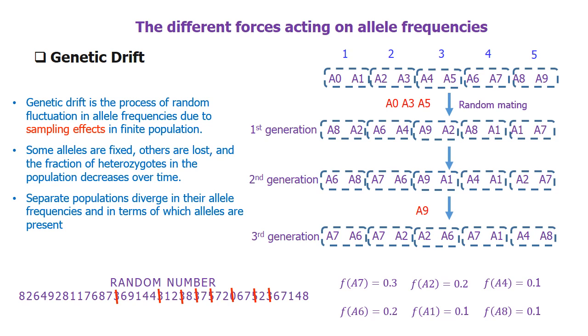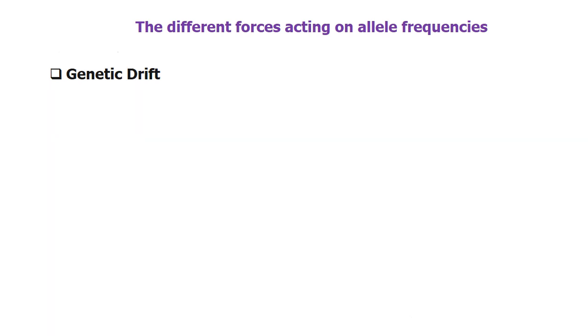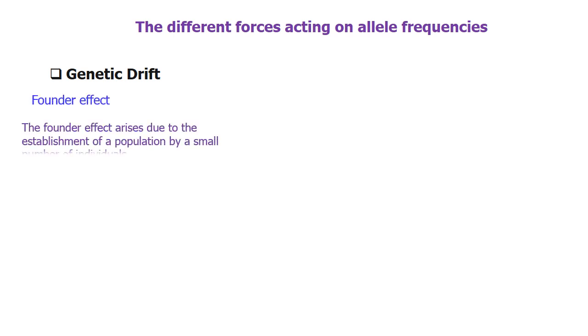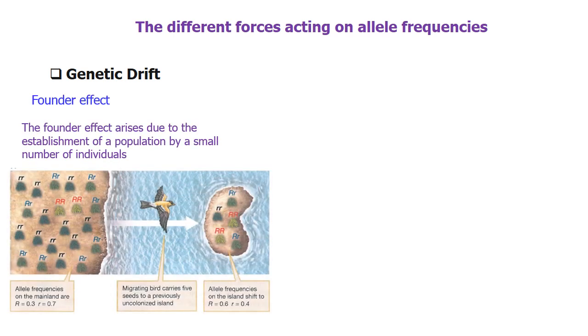Genetic drift arises due to chance events in finite populations. But there are other mechanisms which result in genetic drift. They are the founder effect and the bottleneck effect.